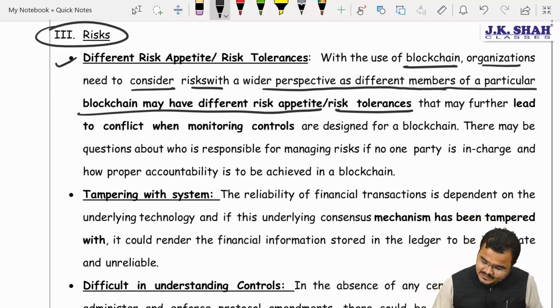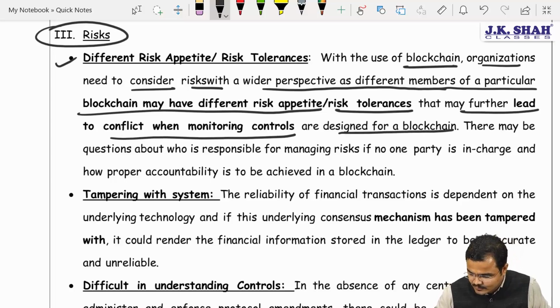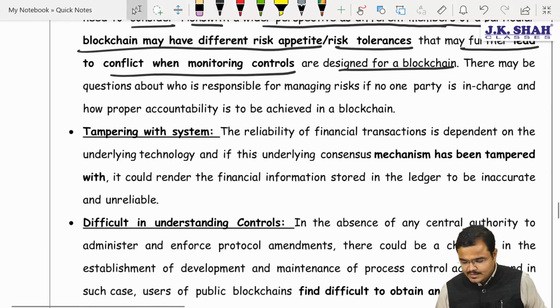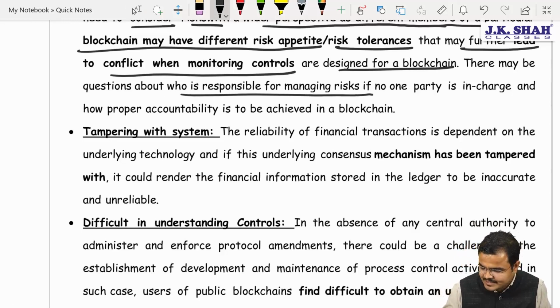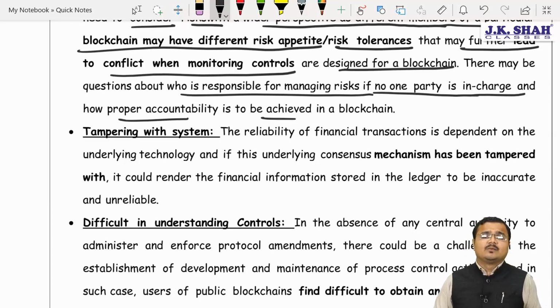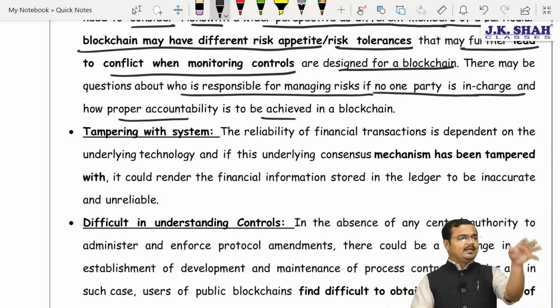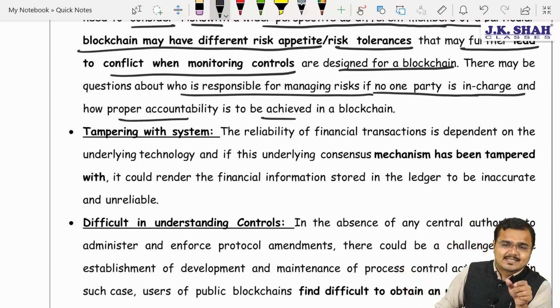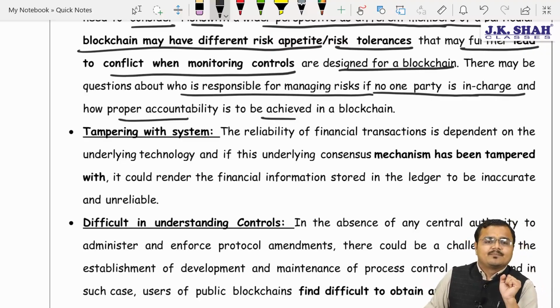See this. That may further lead to conflict when monitoring the controls designed for a blockchain. Understood? Yes, sir. There are questions about who is responsible for managing the risk. If no one party is in charge, how will accountability be achieved in the blockchain? That's a question mark. And that's the reason, Chartered, we always say that investment in cryptocurrency is risky. Why? Because we don't have any centralized authority who is managing it.